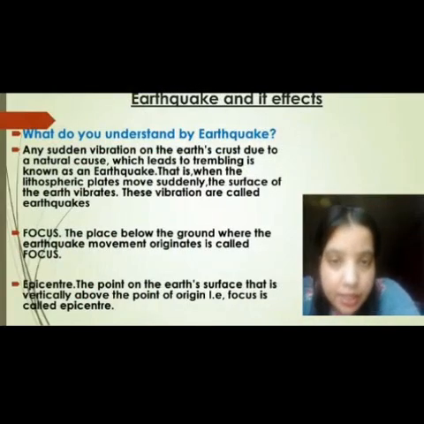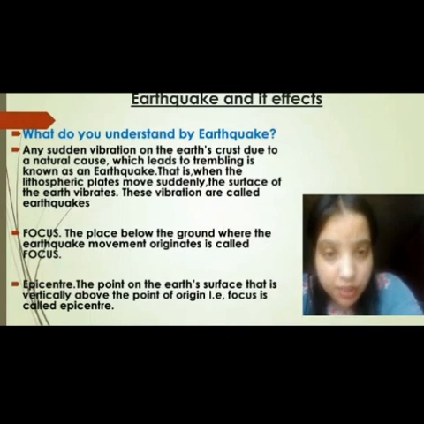Earthquake and its effects. Earthquake is the best example of endogenic forces. What do you understand by earthquake? First we will understand earthquake. Any sudden vibration on the earth crust due to a natural cause which leads to trembling is known as earthquake. In simple words, when the lithospheric plates move suddenly, the surface of the earth vibrates.